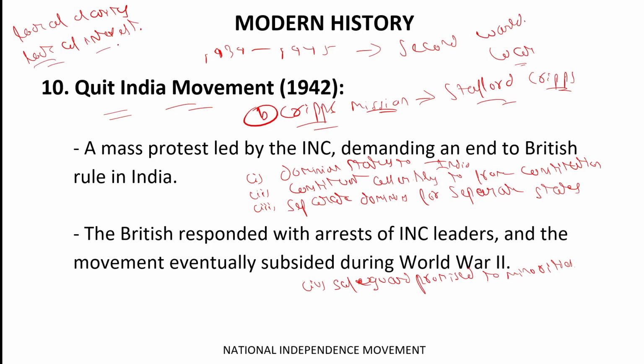Second point was lack of interest, because they were only promising dominion status, which means that the internal government will be of Indians, but India will be maintained by the British. Okay, that's why the Cripps Mission failed.